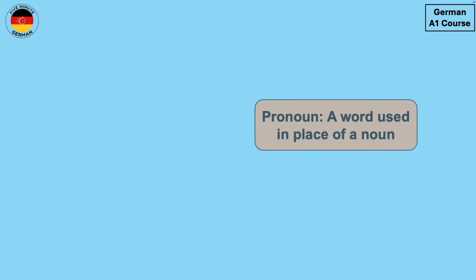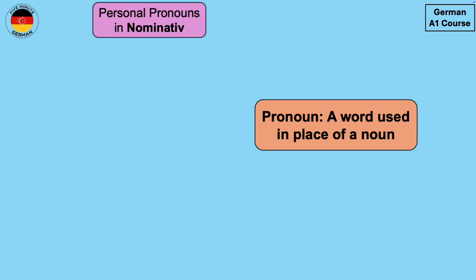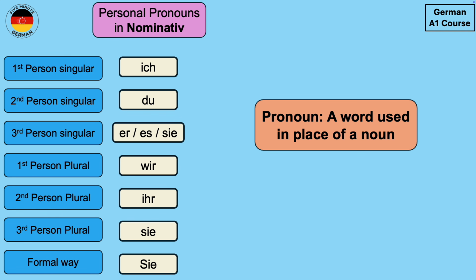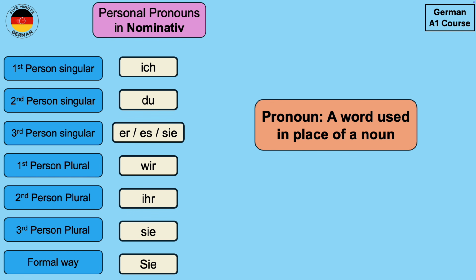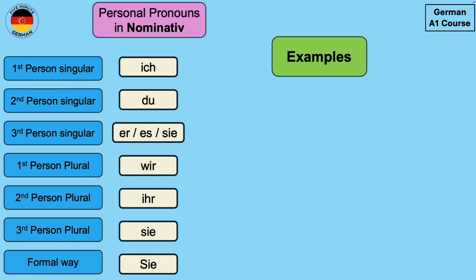So as you know, a pronoun is a word which we use in place of a noun. We already saw the personal pronouns in nominative, which are ich, du, er, es, sie, wir, ihr, sie, and Sie. If you don't know about personal pronouns in nominative, you can take a look at my other video where I explain these personal pronouns as well as the different cases in detail. I will link it in the description below. Now let's take a look at some examples so that we know when to use accusative personal pronouns.